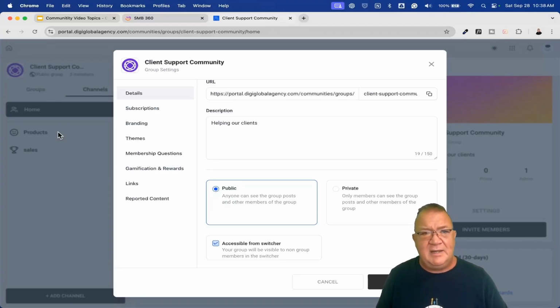So what does that mean? That means this little area over here where it says groups, where we saw the list of groups over here to the left. If you want that accessible for people to be able to see it, or do you want them to have a URL to go directly to it and save it?